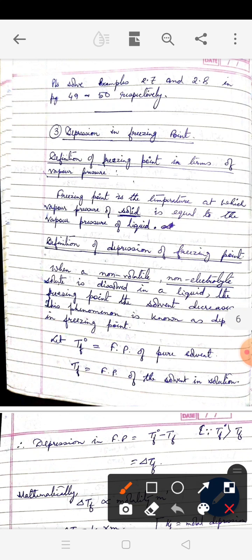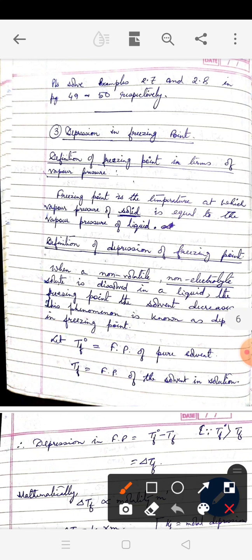That is the temperature at which a liquid will start solidifying. In other words, the solid will start melting. I think all of you know that melting point and the freezing point is practically the same temperature. Only the process is reversed. In melting, solid changes to liquid. In freezing, liquid changes to solid.